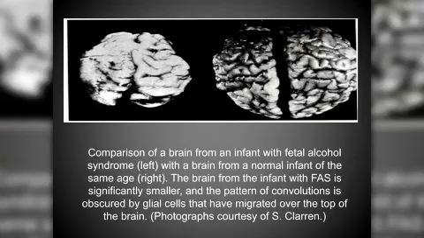migration. And this diagram shows the comparison of a brain from an infant with fetal alcohol syndrome, shown on the left, with a brain from a normal infant of the same age on the right side. The brain from the infant with FAS is significantly smaller, and the pattern of convolution is obscured by glial cells that have migrated over the top of the brain.